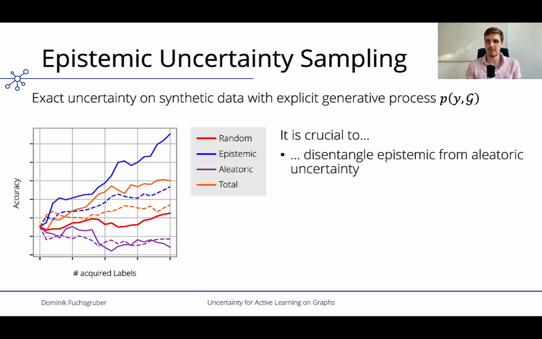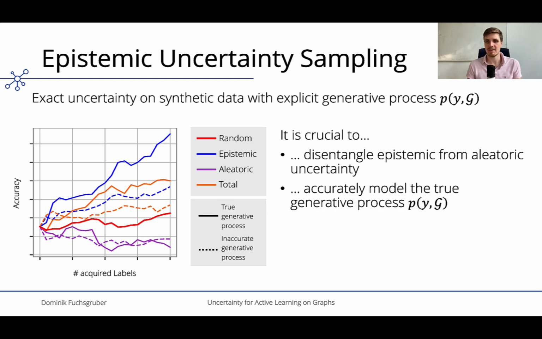We also observe that it is crucial to remove aleatoric factors as they negatively affect the active learning performance. Additionally, we ablate uncertainty that is computed from an inaccurate generative process and find that while it too has negative implications for effective uncertainty sampling, overall the disentanglement of uncertainty plays the more important role.